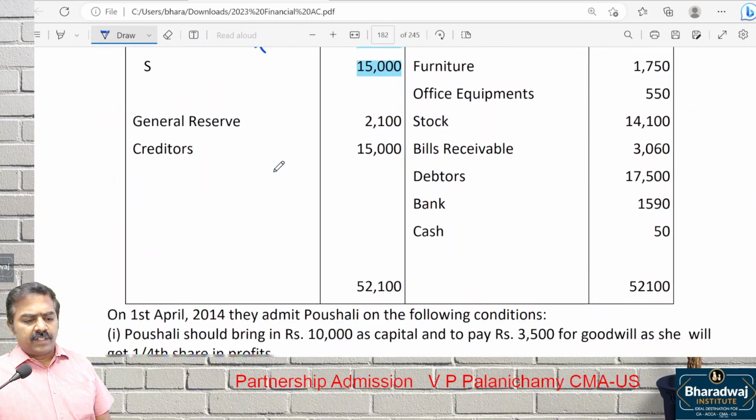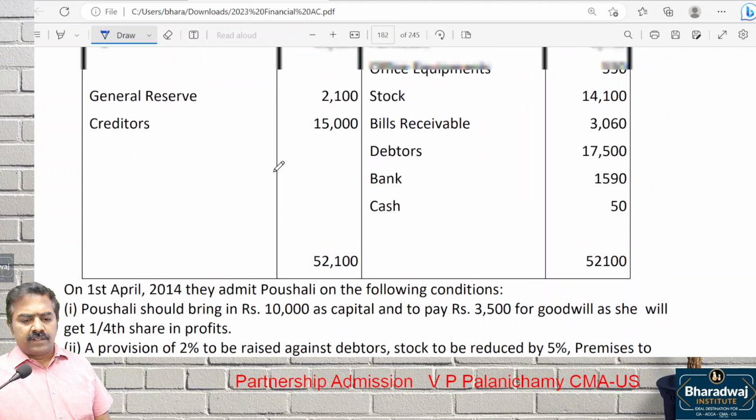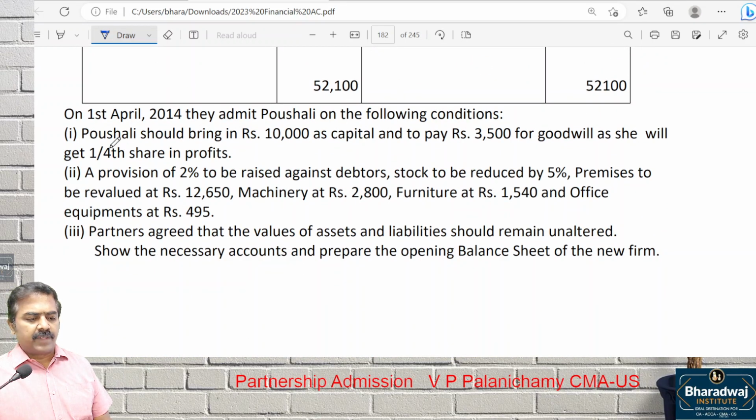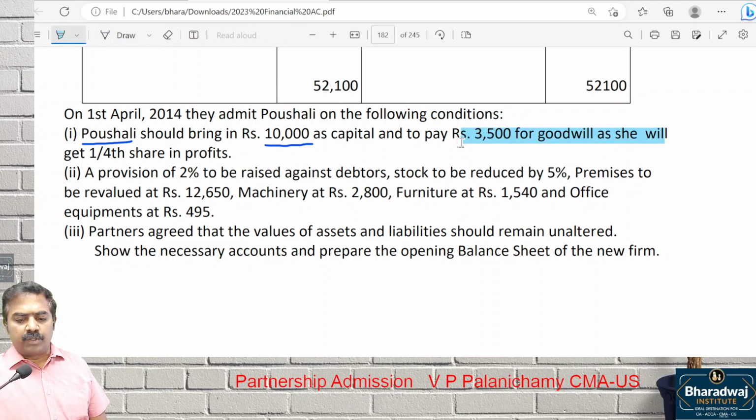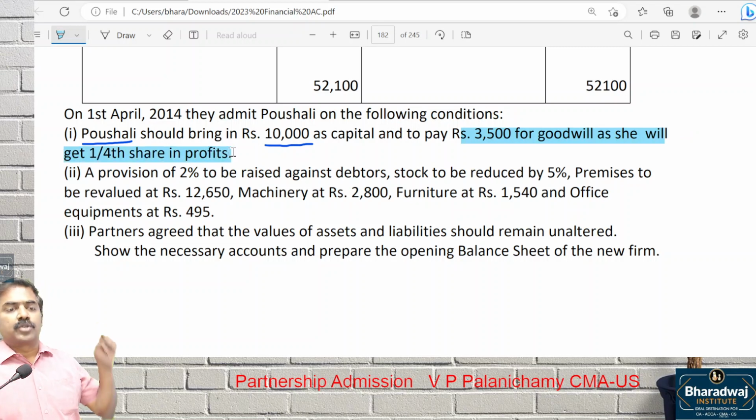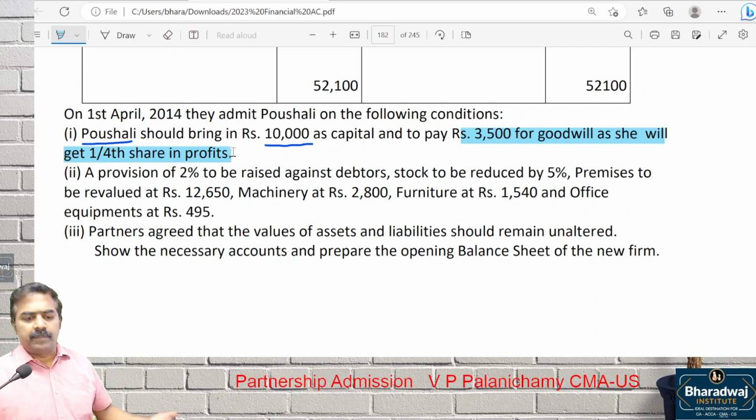Then general reserve, creditors are given. Various assets are given. Adjustments. P, the new partner, will bring how much? 10,000 as capital. And 3,000 for goodwill, as she will be sharing 1/4 of profits. So the new partner brings in cash for goodwill. Which method? Premium method. Point number 2.